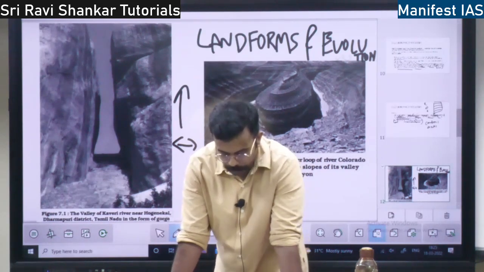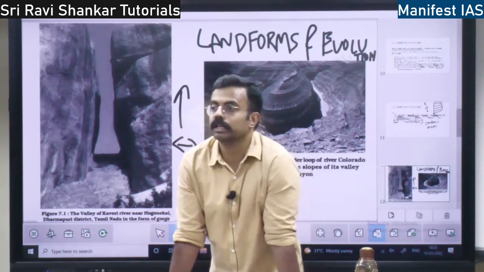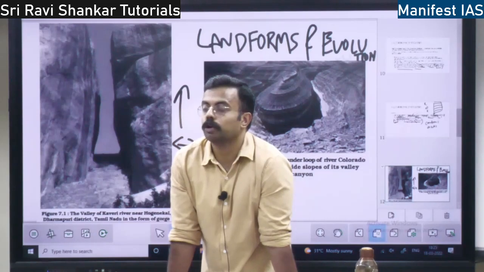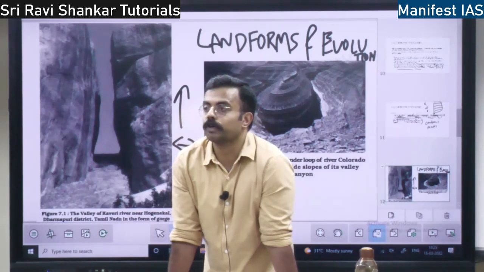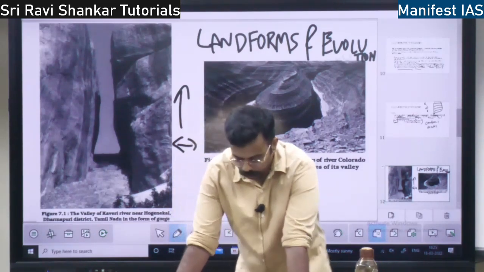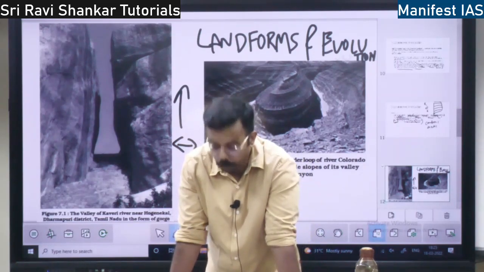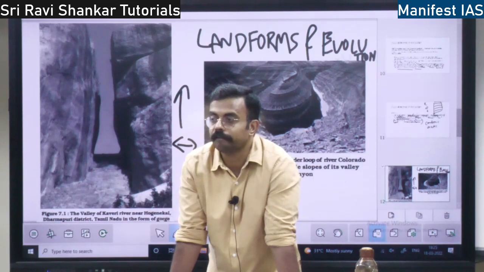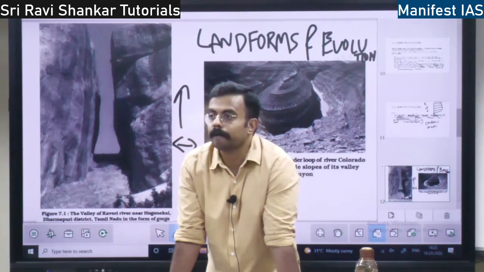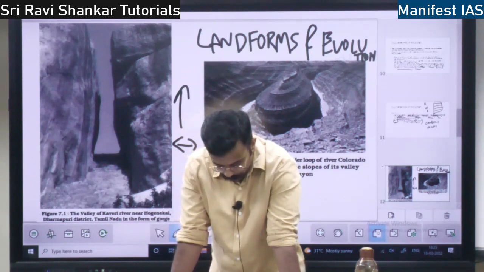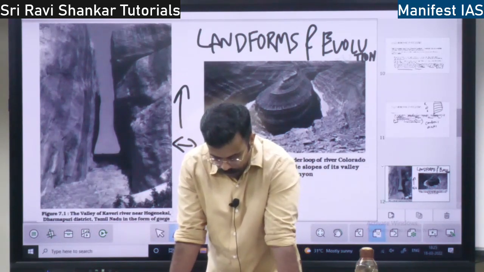It is formed because of erosion, deposition, and all those things. Running water, groundwater, glaciers, wind, all these are erosional and depositional agents, right?